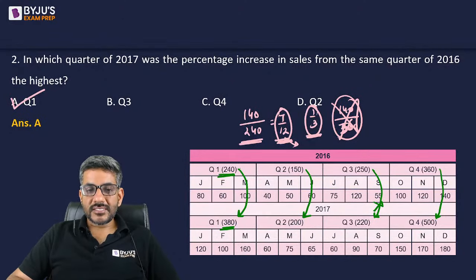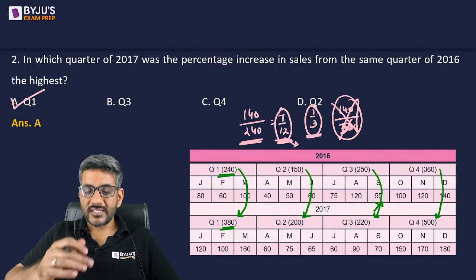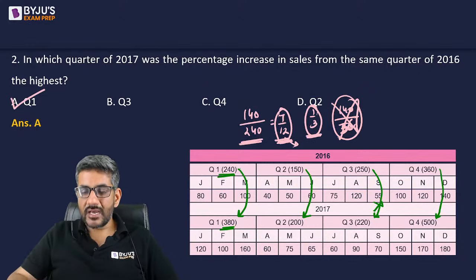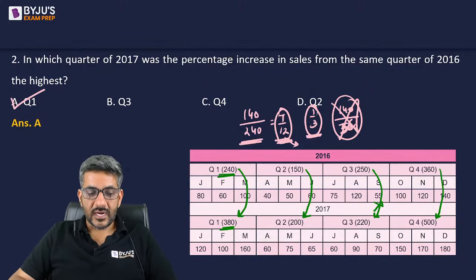Okay, so in 2017 quarter 1, the percentage increase with respect to 2016 quarter 1 was the highest, and that was the answer for us, which is quarter 1. I'm sure it is understood to all, no difficult question.